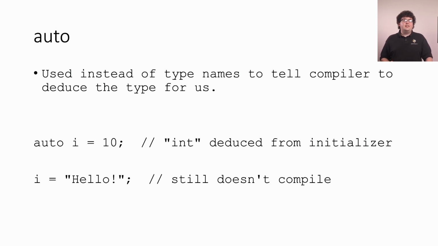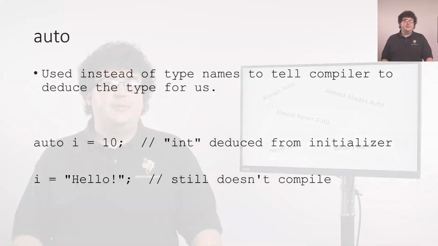I want to reiterate that this doesn't make C++ dynamically typed. The compiler is going to figure out the type for us at compile time, and that type can't change later in the code. If we tried to assign a string value to this int variable, our program would not compile. There are detailed rules to how the compiler goes about deducing the type from different kinds of expressions, but the most common cases are pretty intuitive.